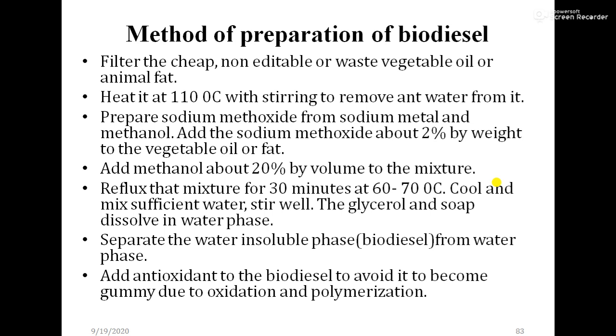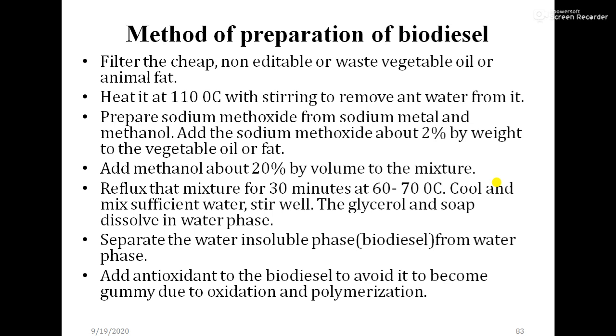So first, filter the cheap non-edible or waste vegetable oil or animal fat. So the oil which is used for cooking purposes, that oil you can use. Heat that oil up to 110 degrees Celsius with stirring to remove any water from it.